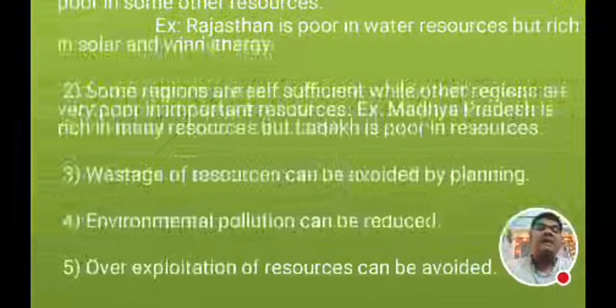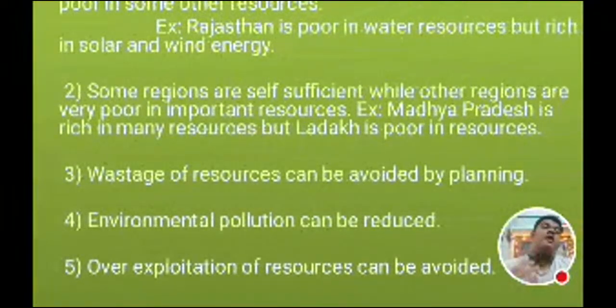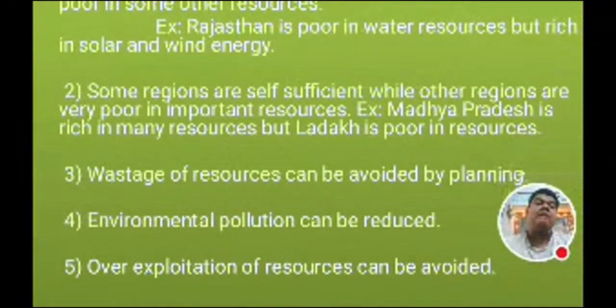Wastage of resources can be avoided through planning. Environmental pollution can be reduced. Overexploitation of resources can be avoided.